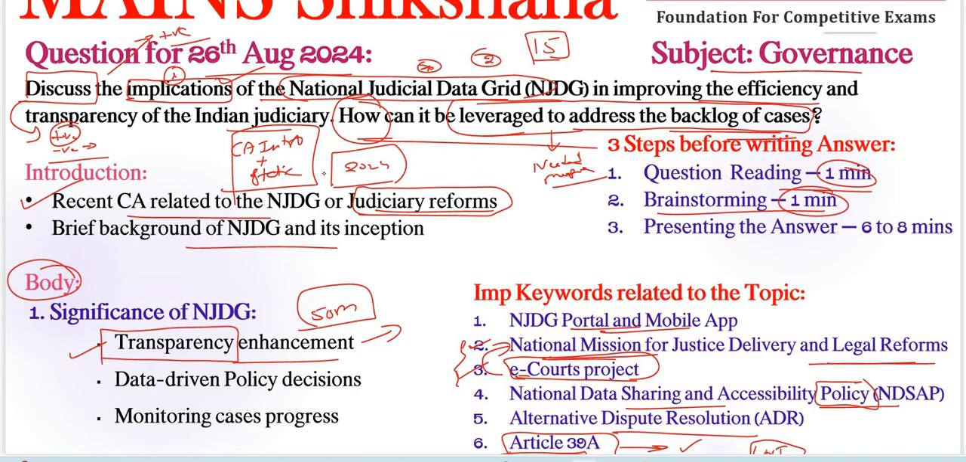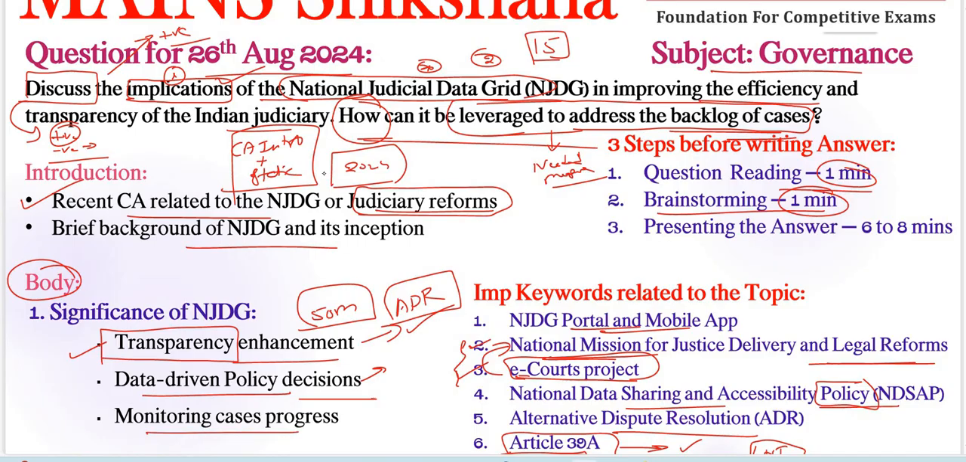Next, coming to data-driven policy decisions. Here, it provides valuable data that policymakers can use to analyze trends and implement targeted reforms to reduce case pendency especially. So data-driven policy decisions are very important using our National Judicial Data Grid. For example, the high number of pending civil cases identified by this grid has led to reforms promoting alternative dispute resolution methods, right? So we can connect alternative dispute resolution here.